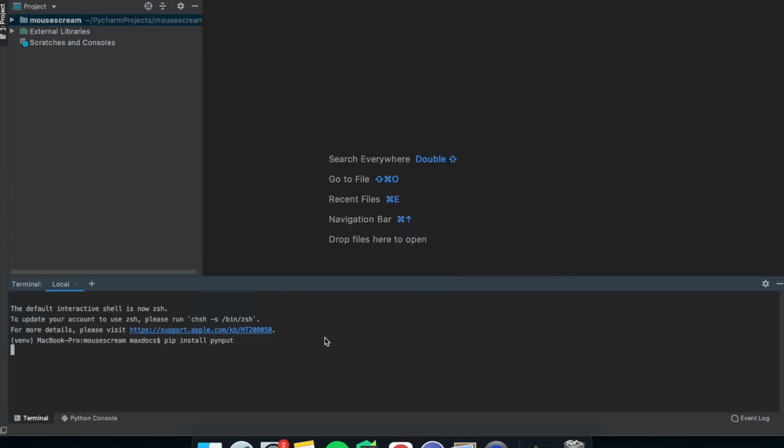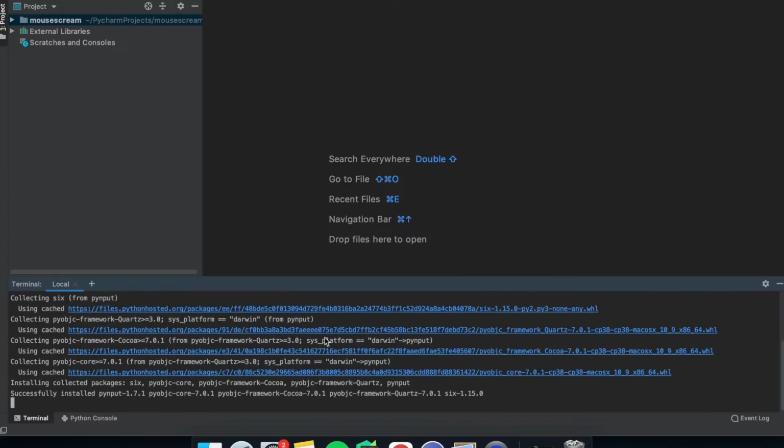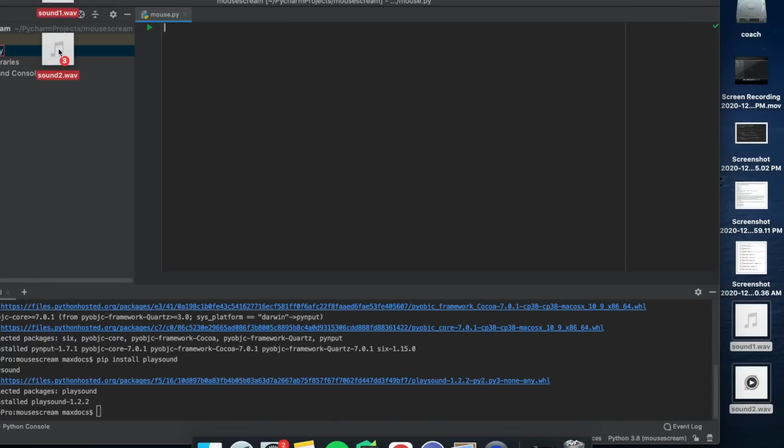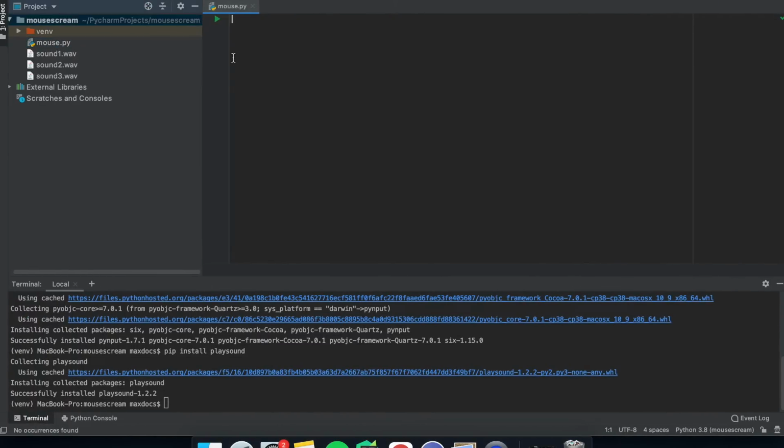So pip install pynput, and once this is installed, pip install playsound. And then we need to drag in the audio clips we recorded earlier. Make sure these are in the right directory. And then we need to import the modules we just downloaded.